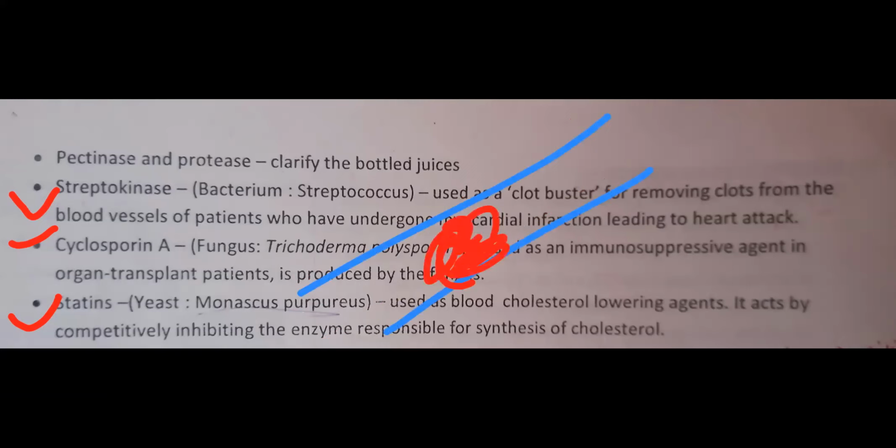It makes an obstruction so that blood cannot easily flow through the blood vessel. Gradually, in the heart, it leads to myocardial infarction, and once the myocardial infarction occurs, it leads to the heart attack.